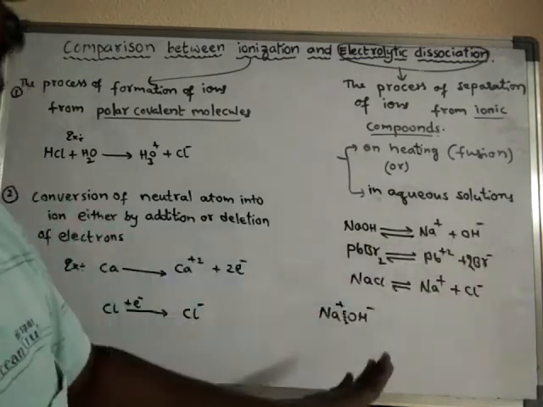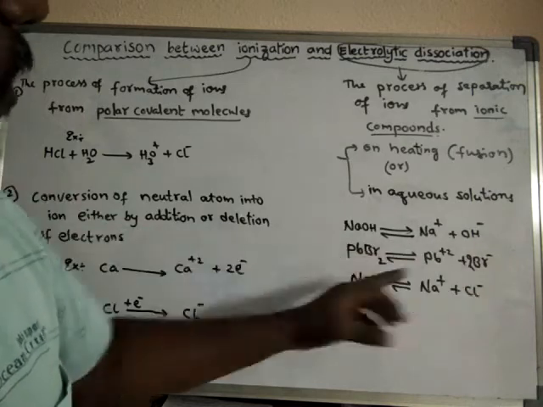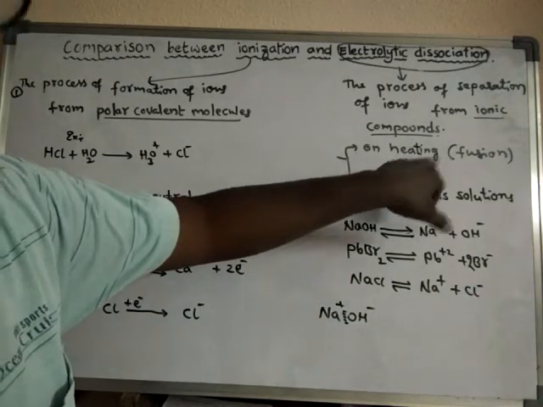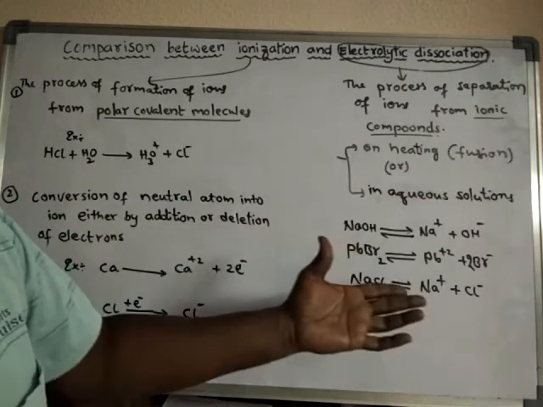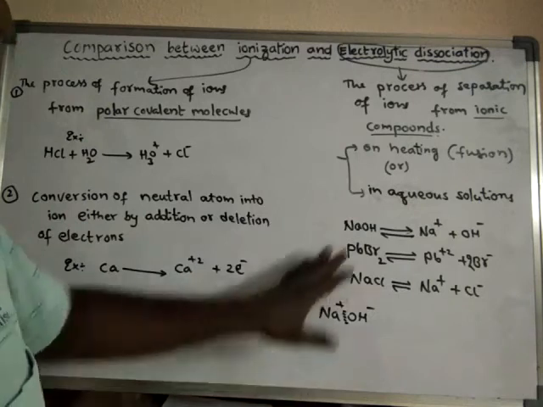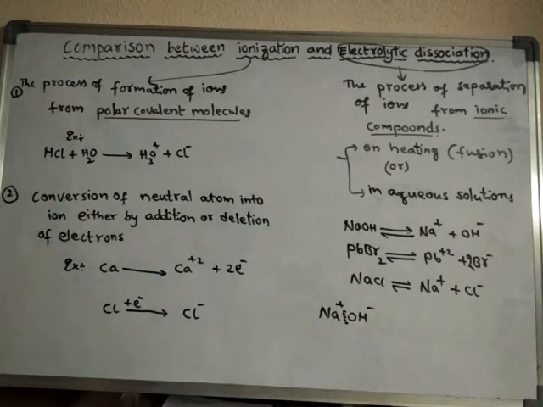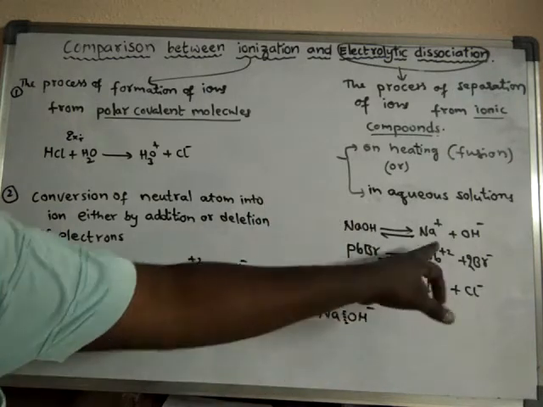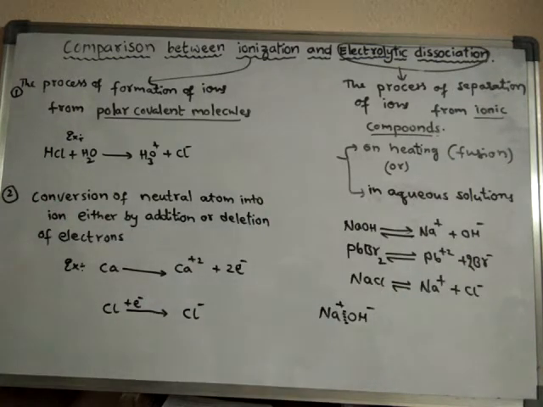The process of separation of ions from an ionic compound is achieved either by heating, that is melting or fusion, or in aqueous solutions. Suppose sodium hydroxide is kept in water. What happens? This NaOH will break down into Na plus ions and OH minus ions.